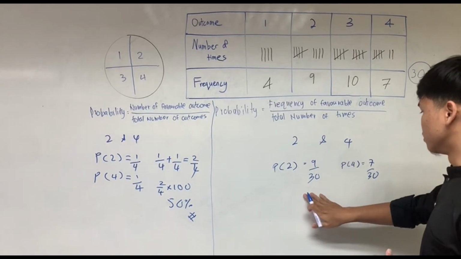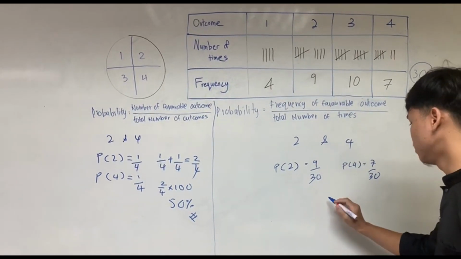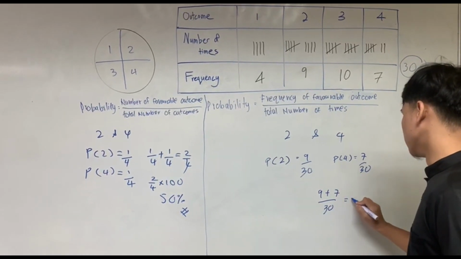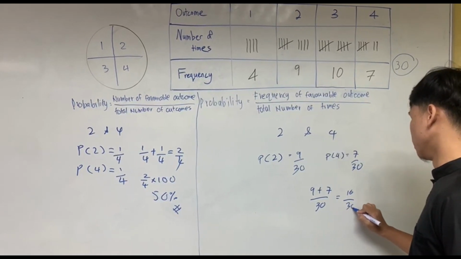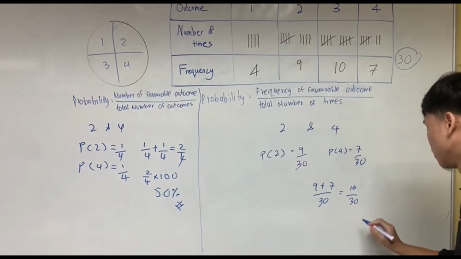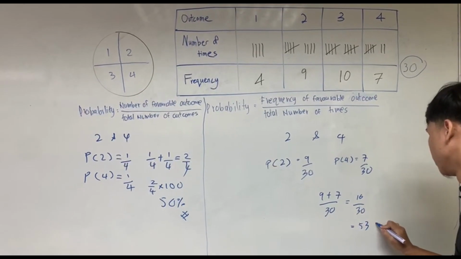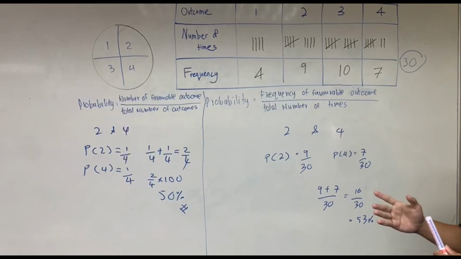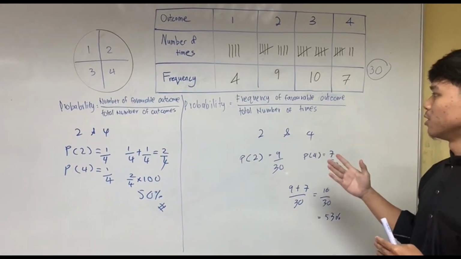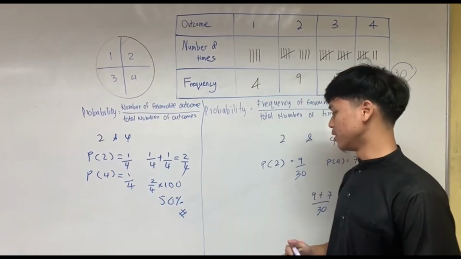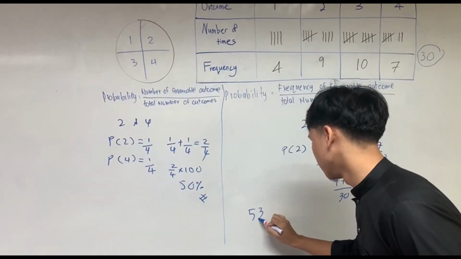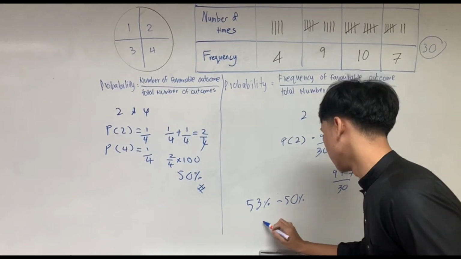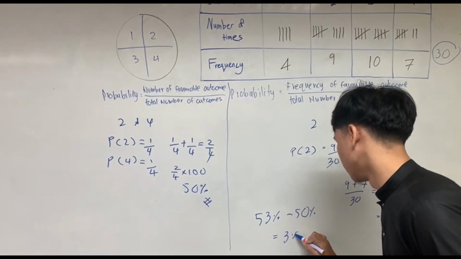We sum these two even numbers, 9 plus 7 over 30, equal to 16 over 30. In percentage, we get 53%. The difference between the experimental and theoretical probability is 53% minus 50%, equal to 3%.